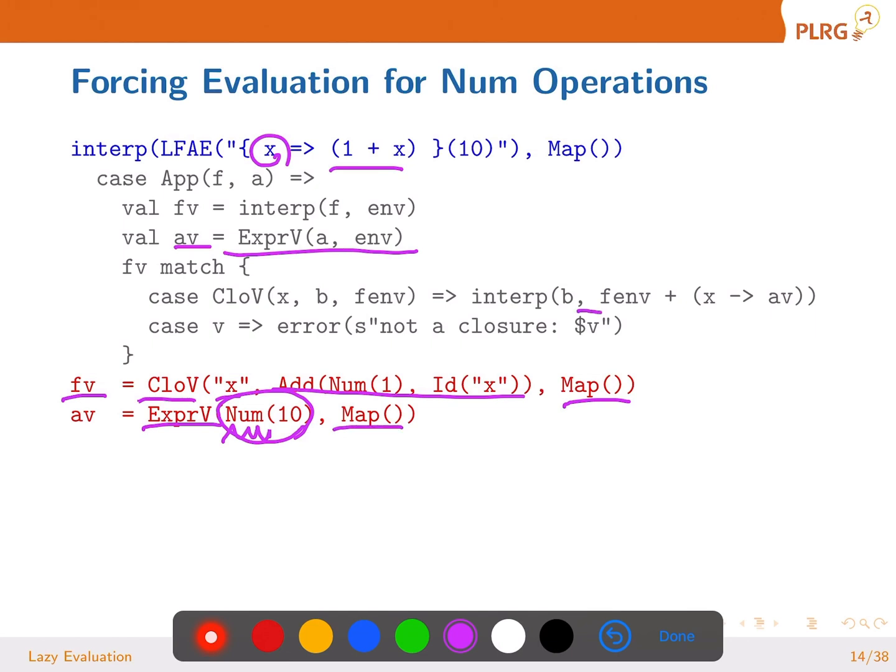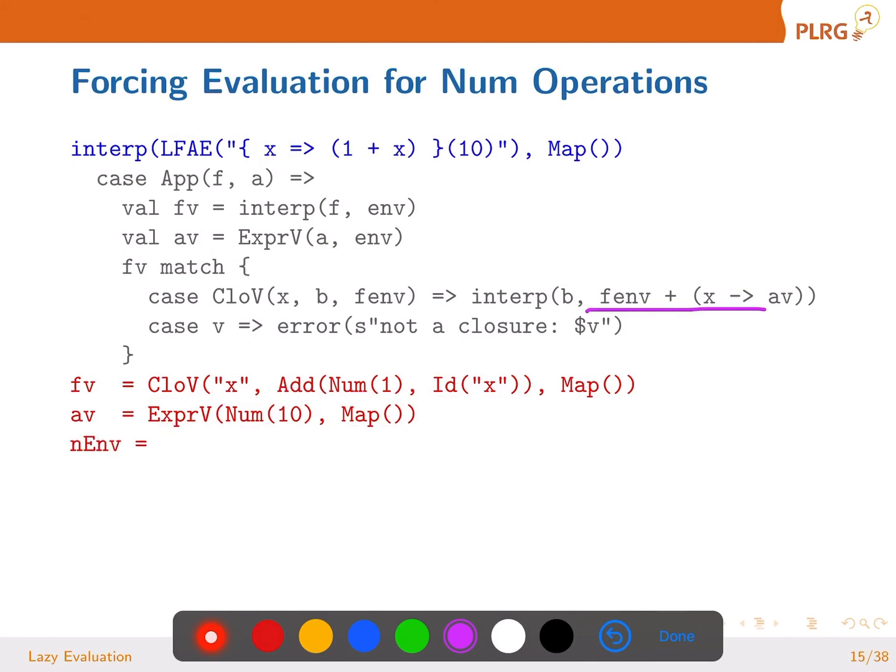Then, what's going to be this new environment? It's going to be, on top of the empty environment, parameter's value is this av, right? On top of the empty environment, parameter's value is exprV. So far, so good, right?